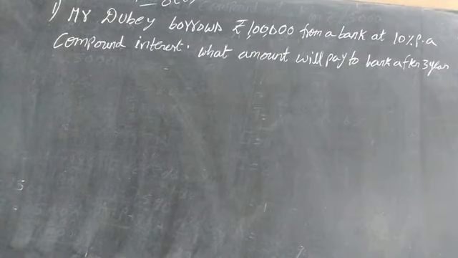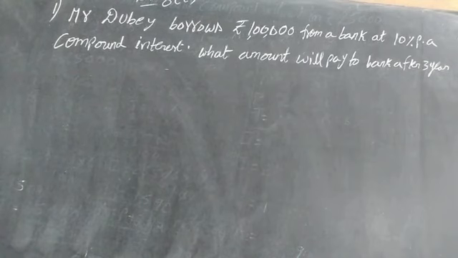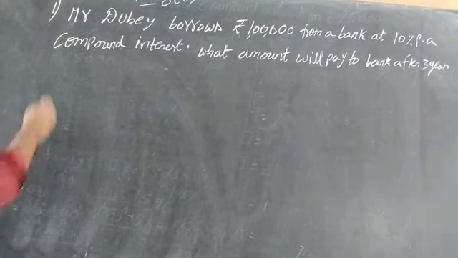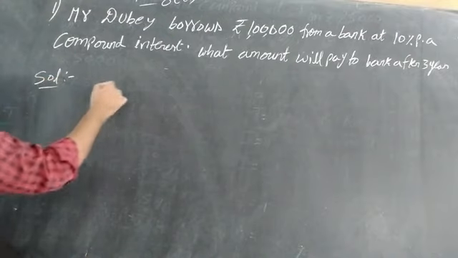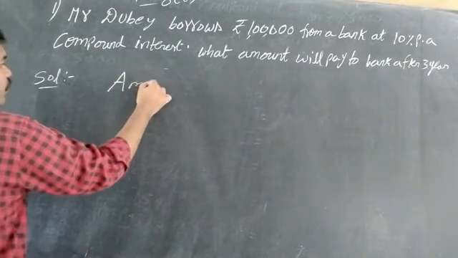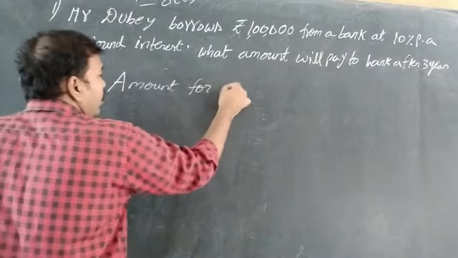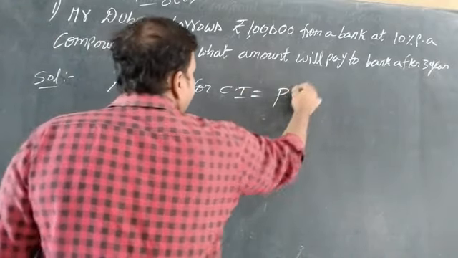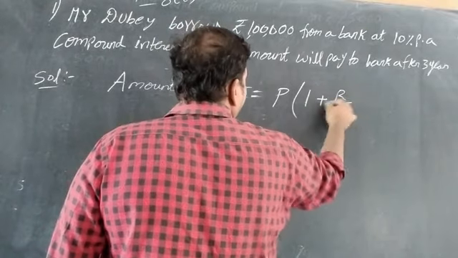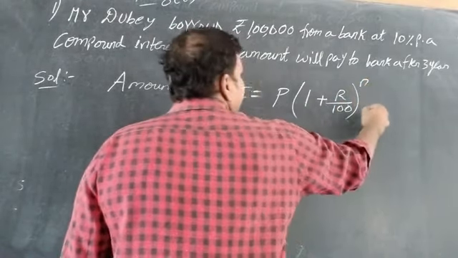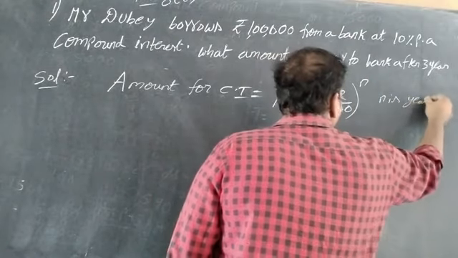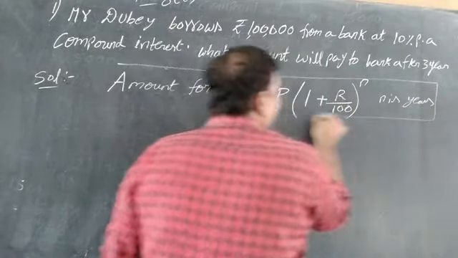What is that formula? The simple formula we can write for compound interest, for the amount. I am writing that formula for amount. A is equal to PTR by 100, we know that once. But now, the solution. The compound interest formula for amount is A equal to P bracket of 1 plus R by 100 whole power n. n is years. This is the new formula we have to write.